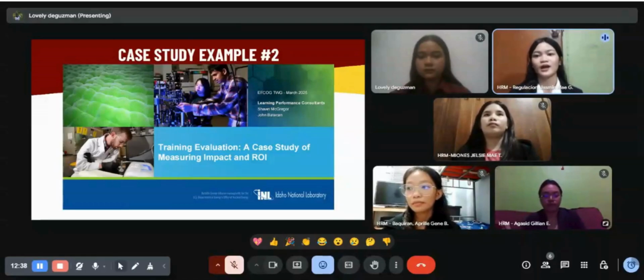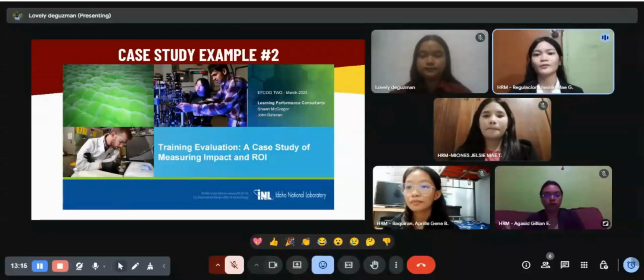While in level 3, the application, they were able to show greater confidence and competency in doing their job role, which scored 88%. And with that percentage, the training program helped the employee to improve. And the last level, which is level 4, the business impact. So the training results in getting intangible benefits such as employee engagement, corporate responsibility, and career progression. So from this, it is evident that this training really impacted the company.